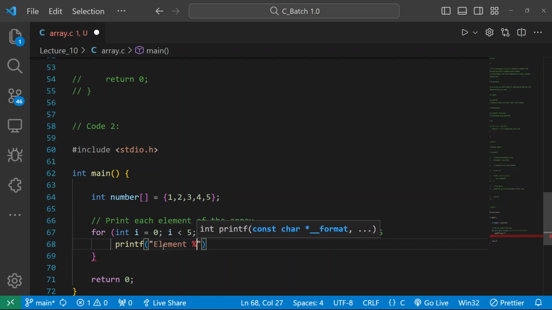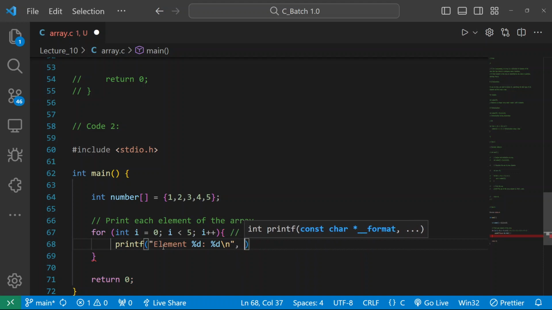Element %d. Let me write element %d. I can write it this way. Let me write again %d. Why am I writing %d? Let's check it.